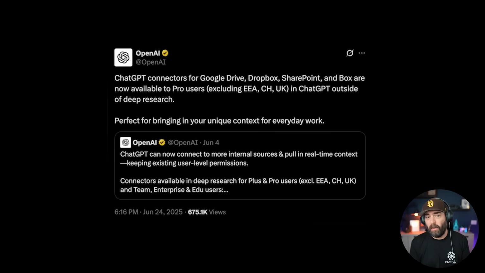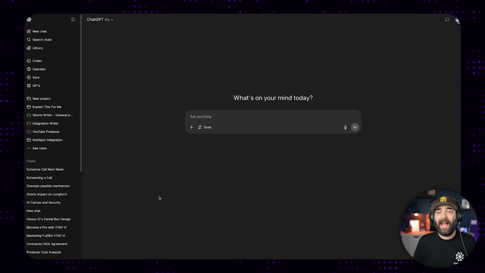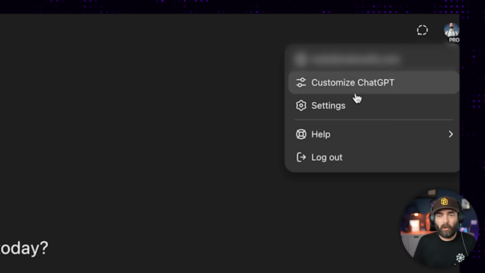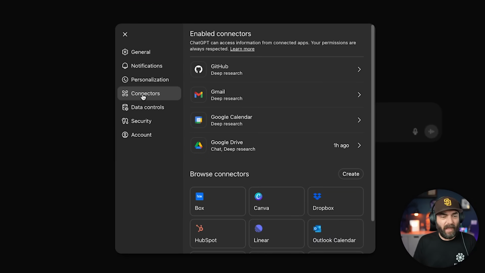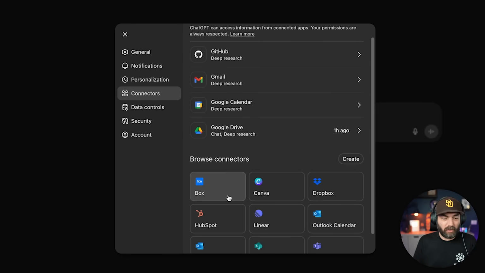If you're one of the paying users of ChatGPT, there's now these ChatGPT connectors for Google Drive, Dropbox, SharePoint, and Box. And let me tell you, using these connectors is actually pretty dang handy. So you can access these new connectors by logging into your ChatGPT account, going up to your profile, clicking on settings, and then you can see all of the connectors here with new access to things like Google Drive, Box, and Dropbox. So now files that you put inside of those places, ChatGPT can have access to.